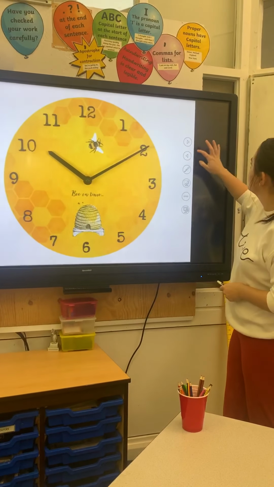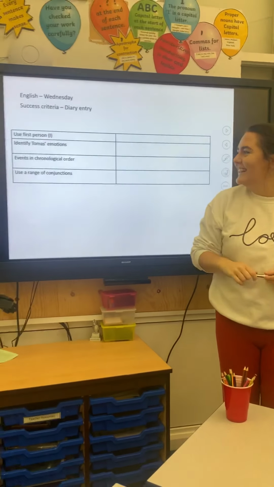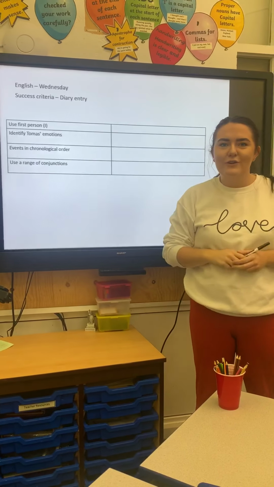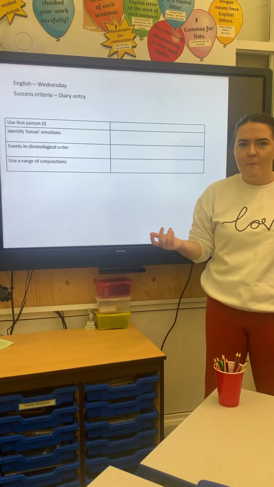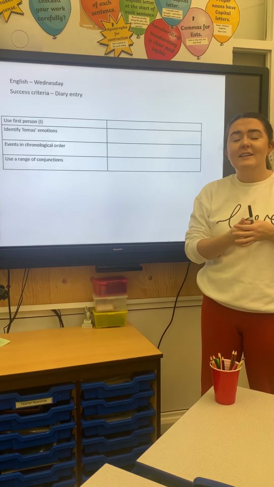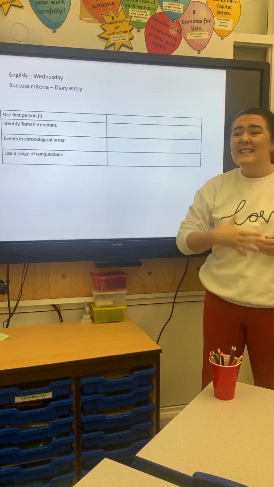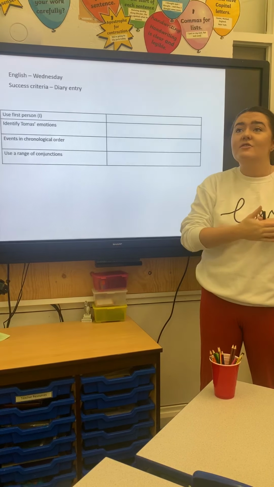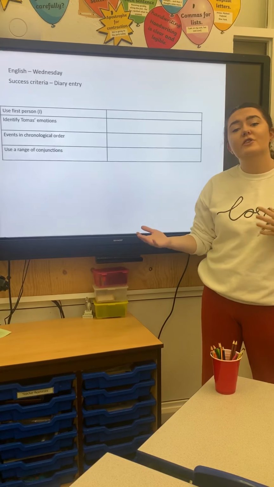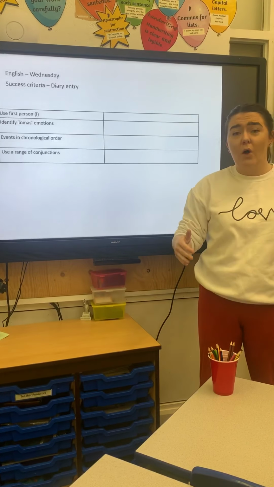There we go. And at the bottom, use a range of conjunctions. Have a think to yourself now, what are conjunctions? They join words, sentences together. Things like and, but, because, however. There are so many conjunctions that you can use, and you've been using them all year.